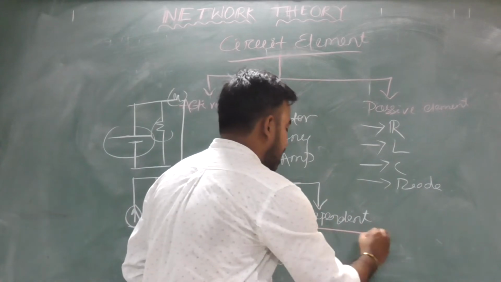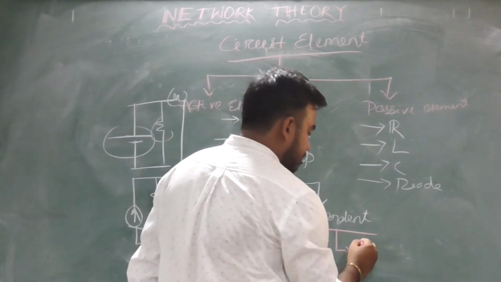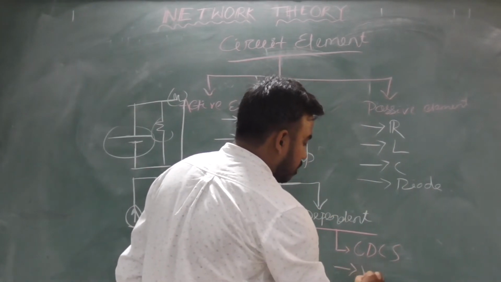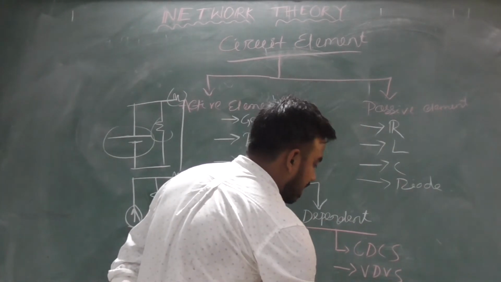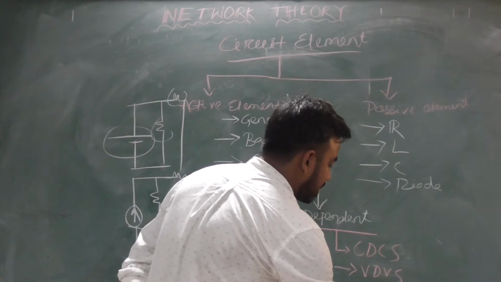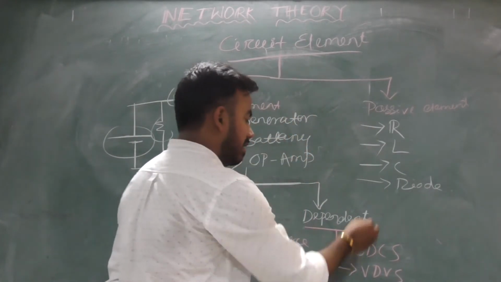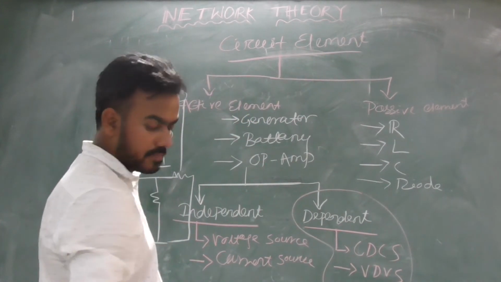Similarly, dependent sources are divided into 4 categories. First one is current dependent current source. Second one is voltage dependent voltage source. Third one is current dependent voltage source. Fourth one is voltage dependent current source. We will study dependent sources in our next video.